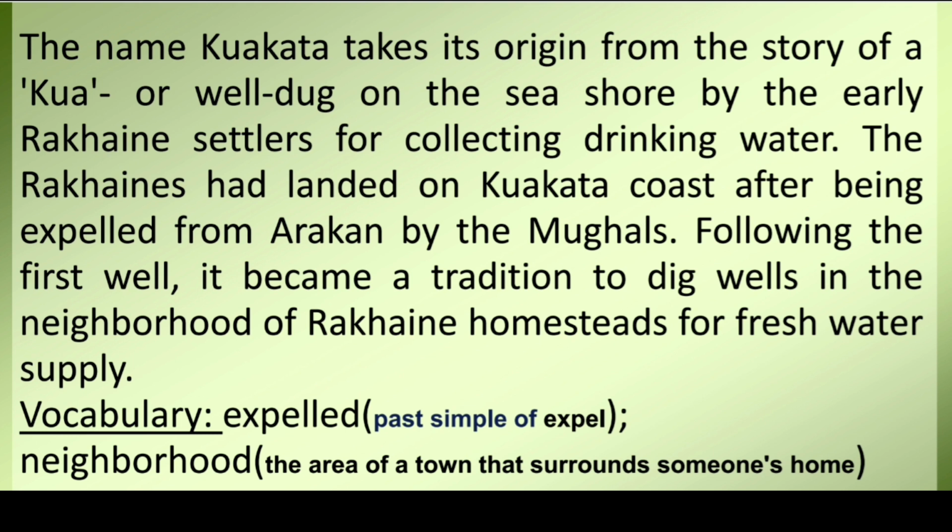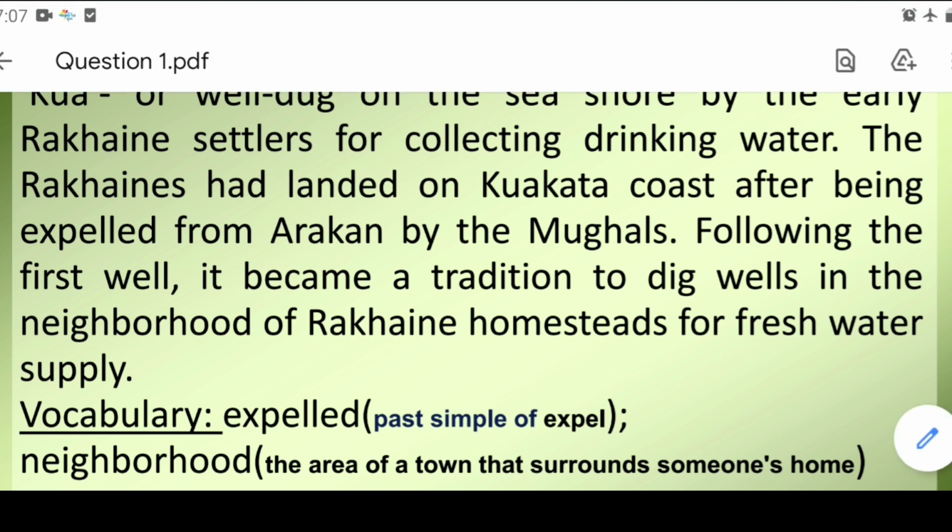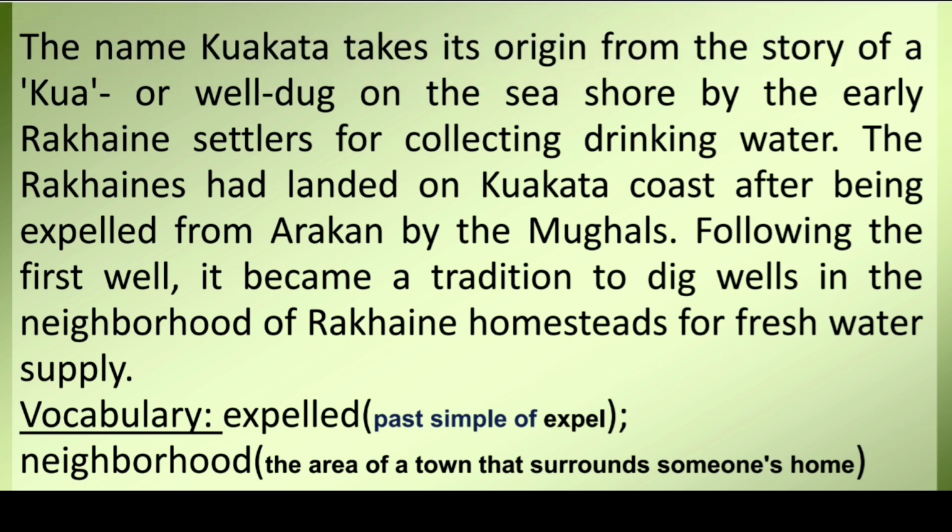The Rakhines had landed on Kuakata coast after being expelled from Arakan by the Mughals. Kuakata is not the original place of the Rakhine community. Arakan is their original place, but when the Mughals expelled them from that area, they came to Kuakata for taking shelter.